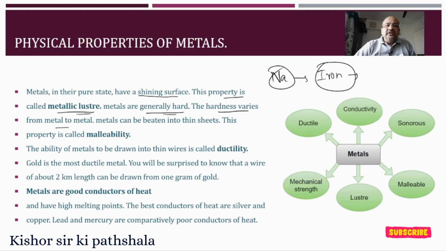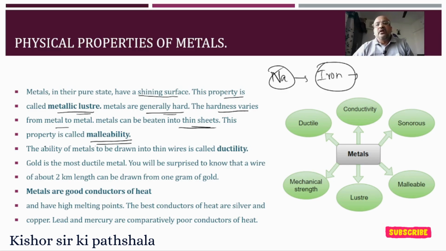If you take a block of iron and strike it 4 5 times with a hammer, you'll observe that you can convert it into thin sheets. This property of converting metal into thin sheets is called malleability.